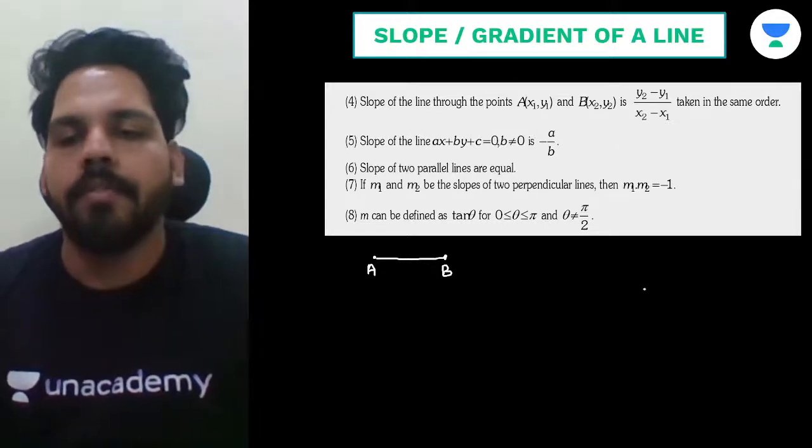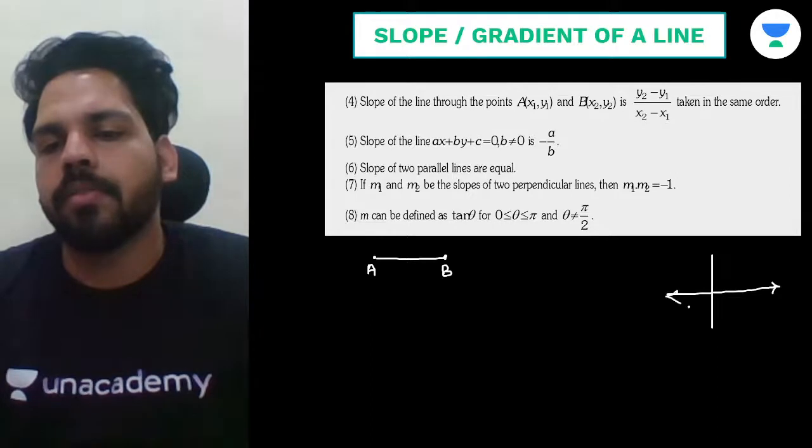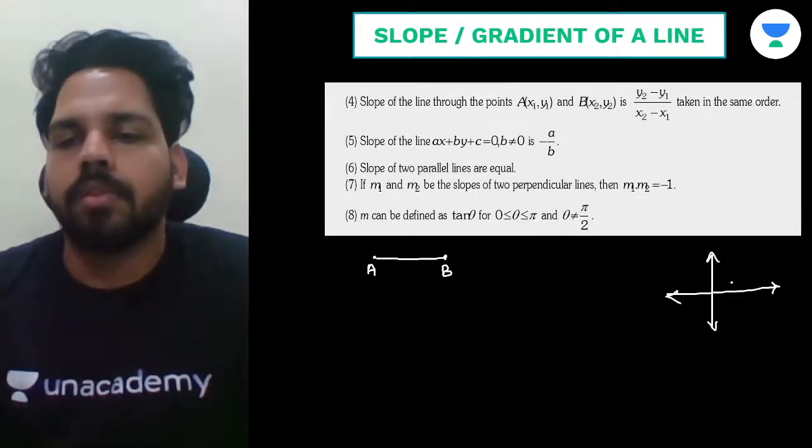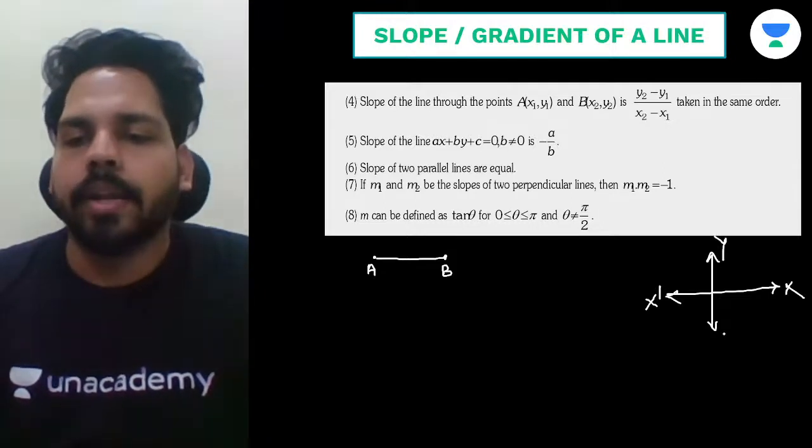Suppose we have a diagram like this, where this is your x-axis and this is your y-axis.